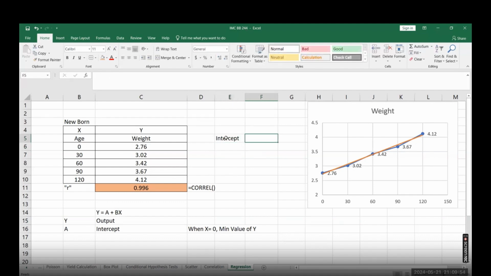We can calculate it with equals INTERCEPT. Select your Y variable, comma, select your X variable, and here is the intercept, 2.72. Actually, the value that was recorded is 2.76, but the adjusted value is 2.72 for your data.